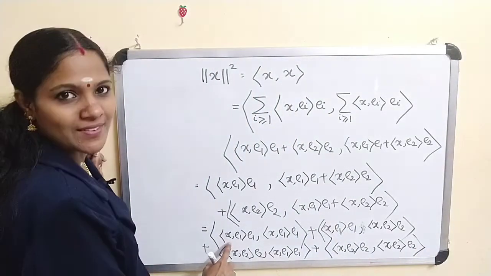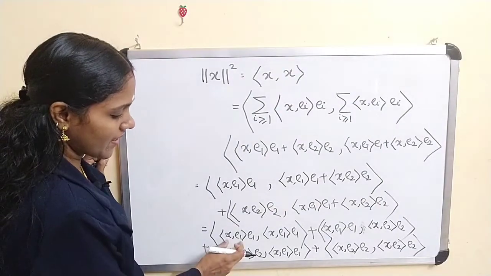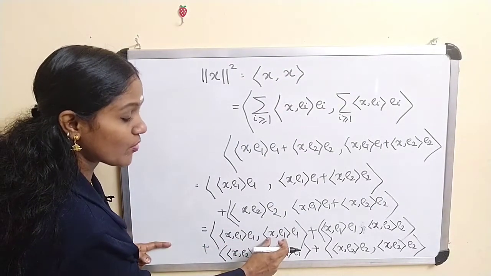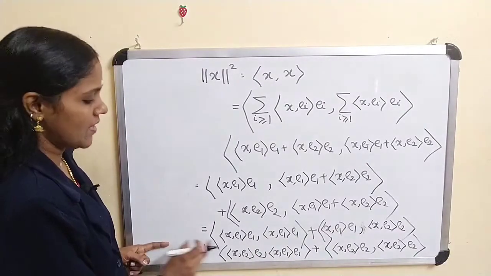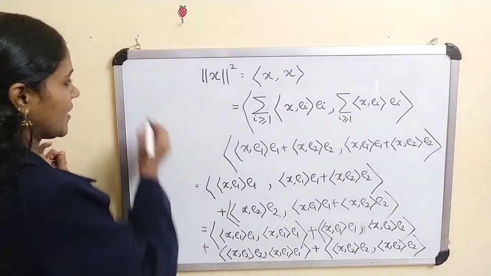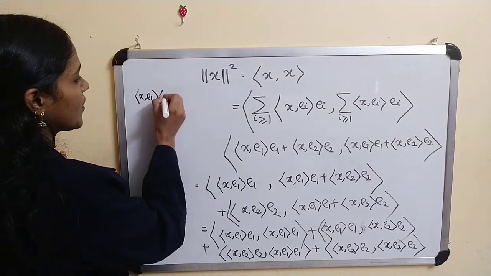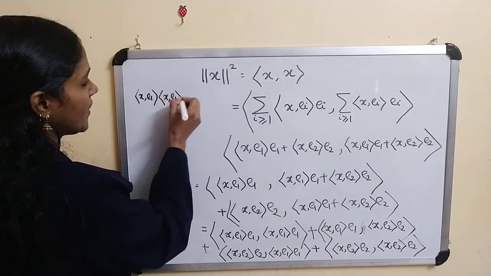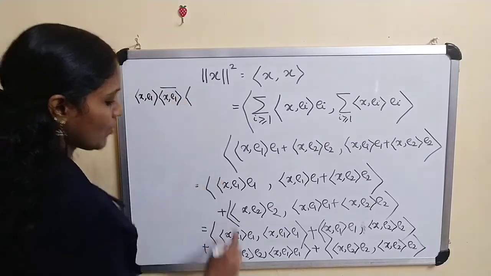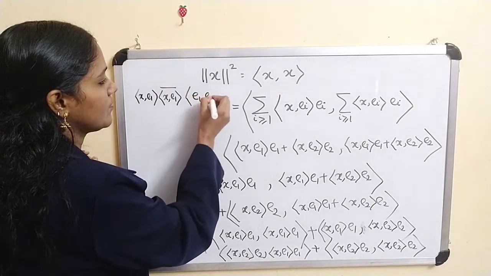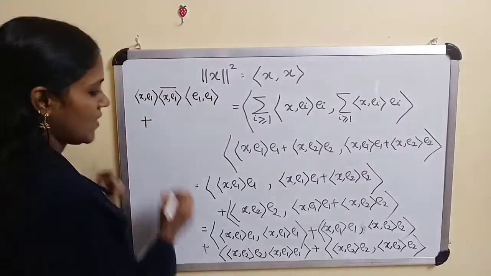And what about this? You can take the inner product of x, e1 outside, and the inner product of x, e1 conjugate outside. That means inner product of x e1 times inner product of x e1 conjugate times inner product of e1, e1. Plus, now what about this term?